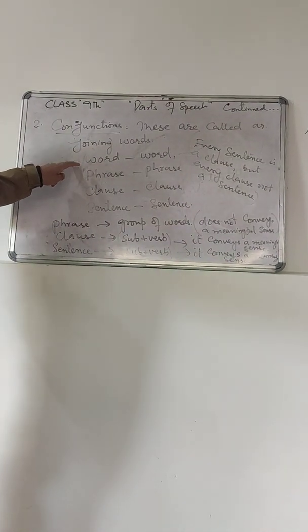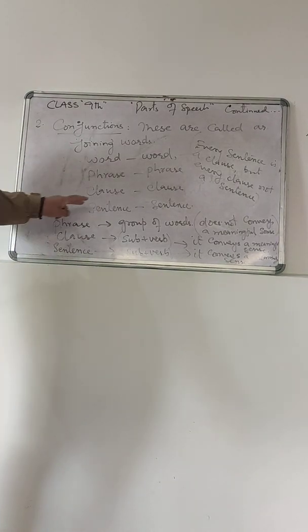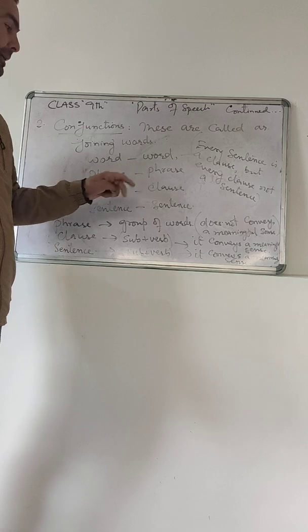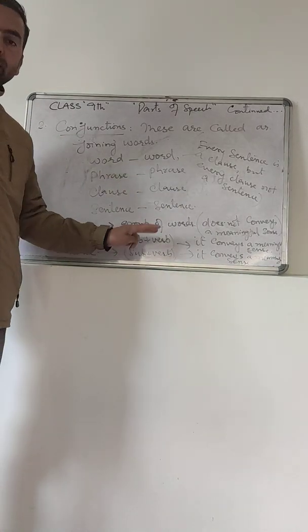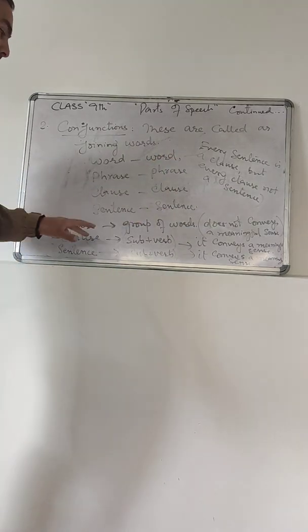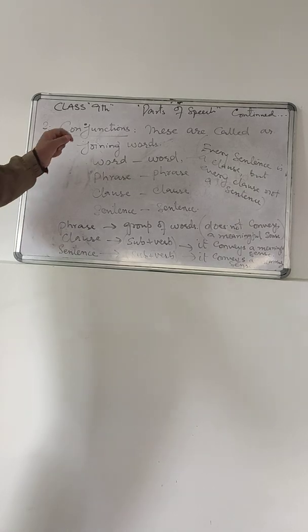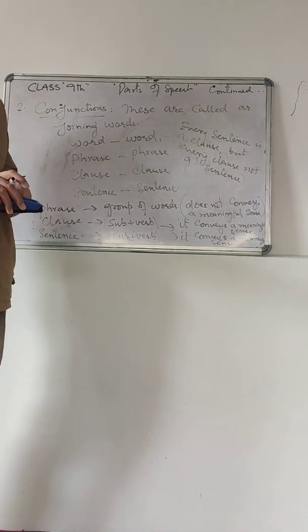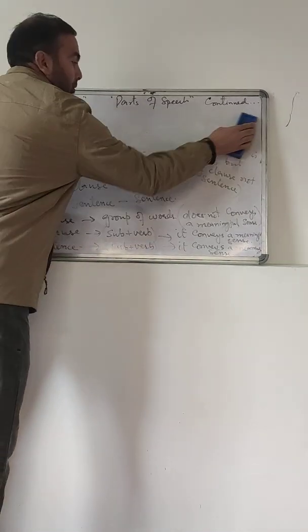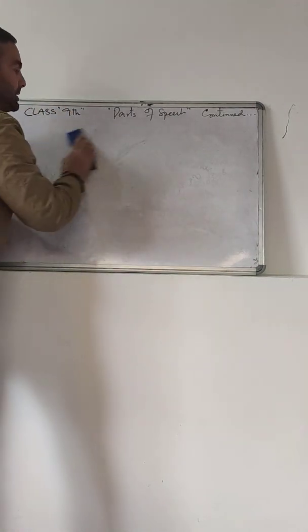So word: group of letters which has a definite meaning when spoken or written. Phrase: group of words that does not convey a meaningful message. Clause: contains subject plus verb and gives a meaningful message. Sentence: subject plus verb, also giving a meaningful message. So this was the definition related to conjunctions. To understand it more, let us go through some examples.